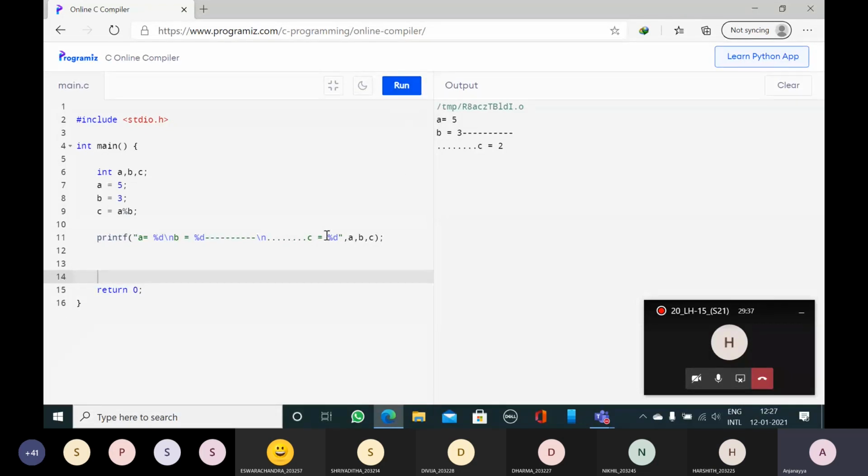So here the dot on the output screen is not looking good. The dash is not looking good. So that's why I will delete these things. Then I will run the program. Now it is neat. The previous program is also correct. This program is also correct, but the output should be neat.